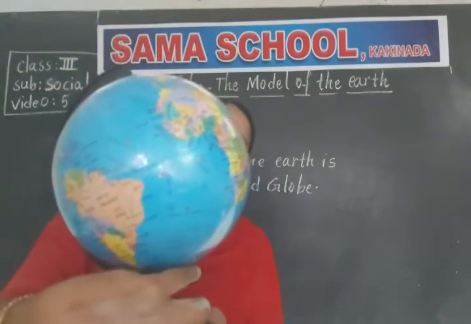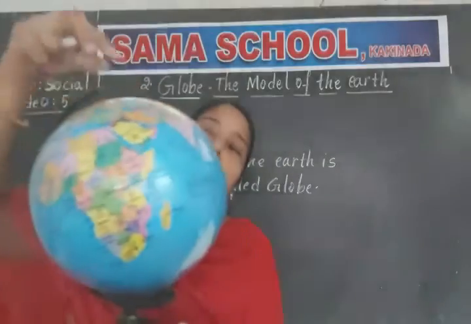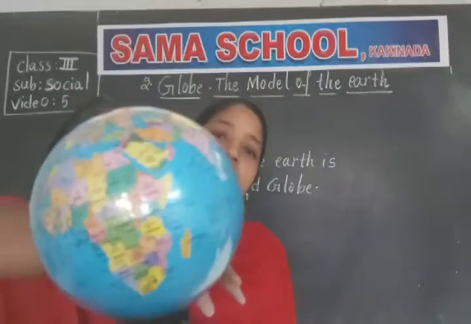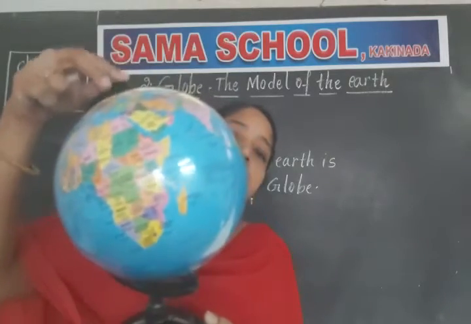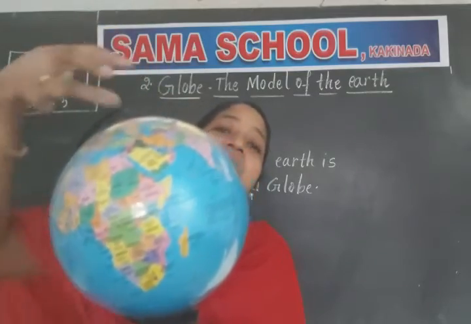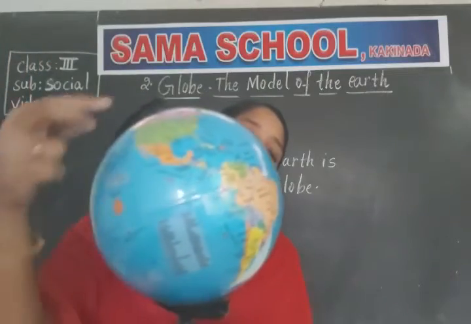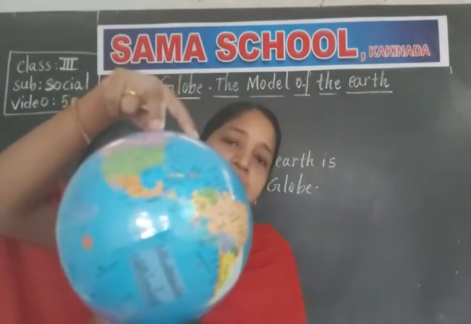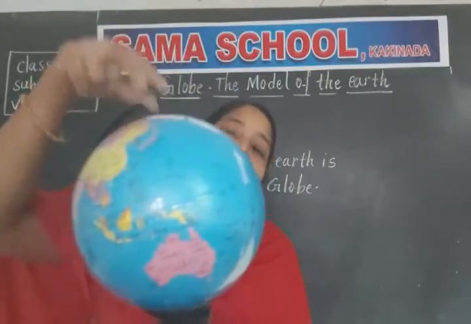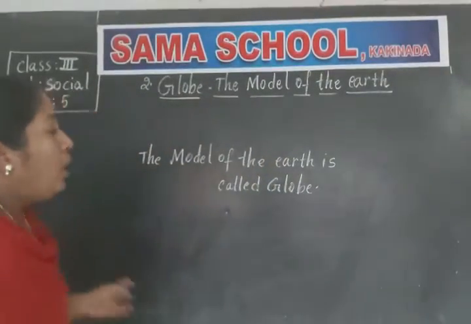And these 2 points hold the globe. Without these 2 points, the globe will not stay in its place. It will just fall down. Because of these 2 points, the globe is held in its place, and these 2 points allow the globe to rotate. Rotate means to move. Because of these 2 points, we can easily rotate the globe. And these 2 points we call poles.